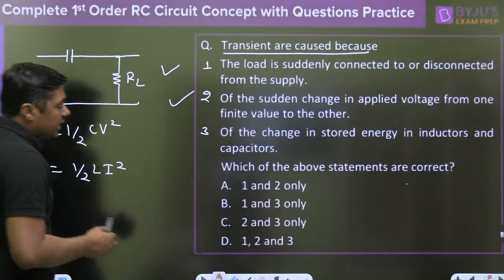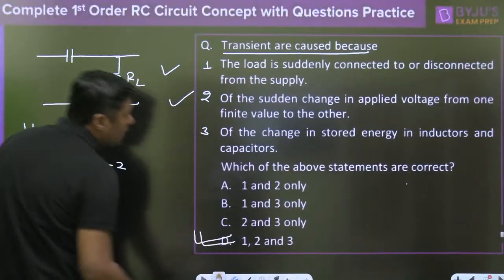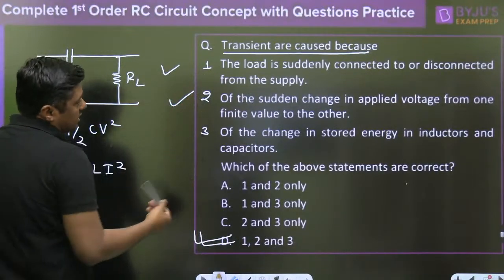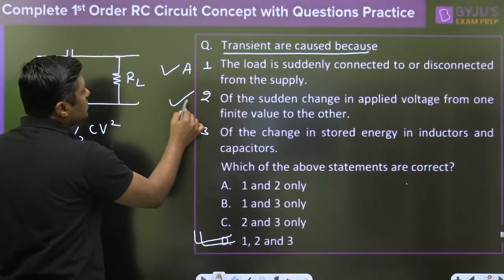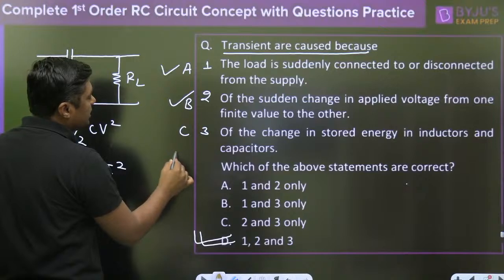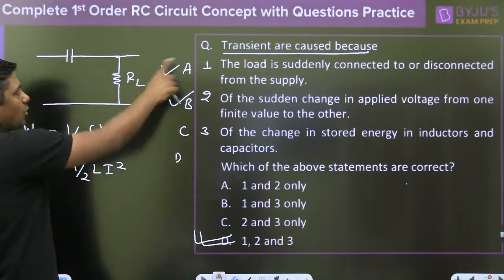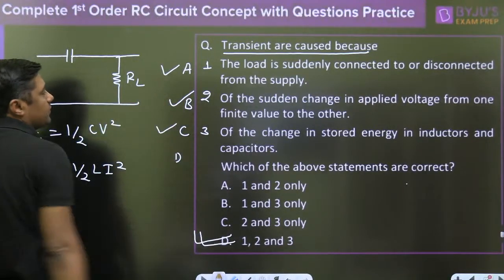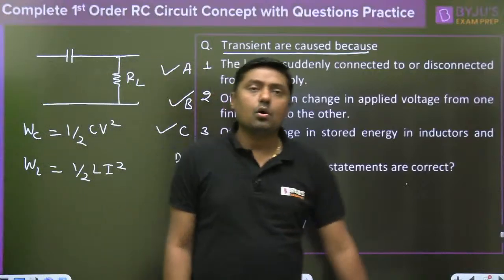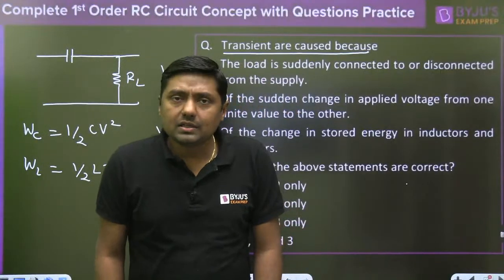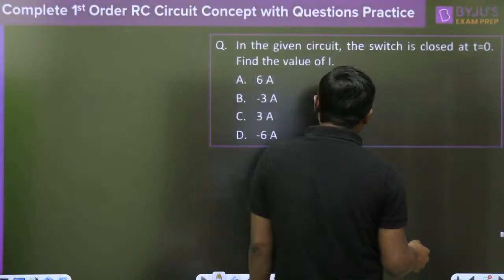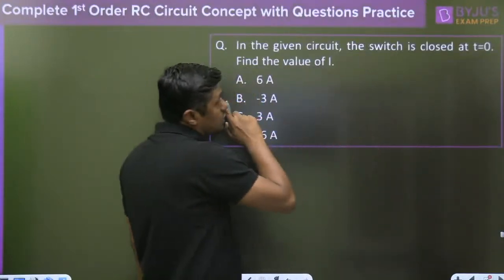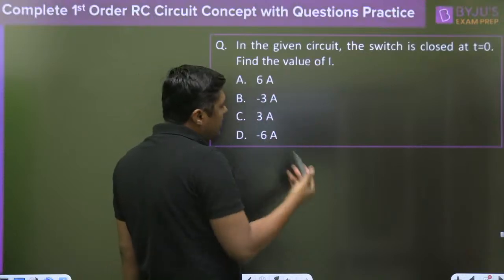So which answer is correct? All. First, second and third. That will become an MSQ. Option A, option B, option C, option D, none of these. So A correct, B correct, C correct. All are correct. This type of question from the transient, we will solve a number of questions like: the switch is closed and what will be the value of I, and so on.